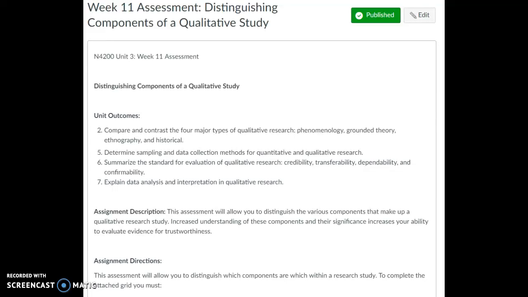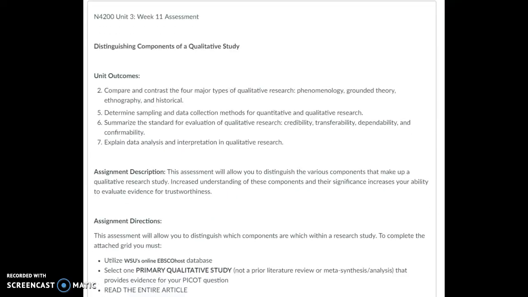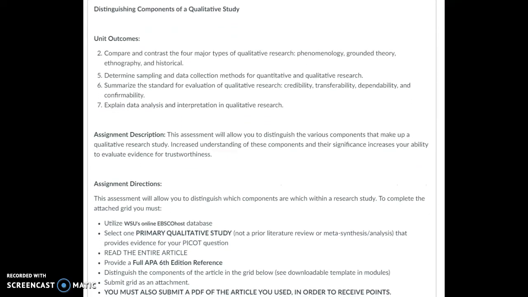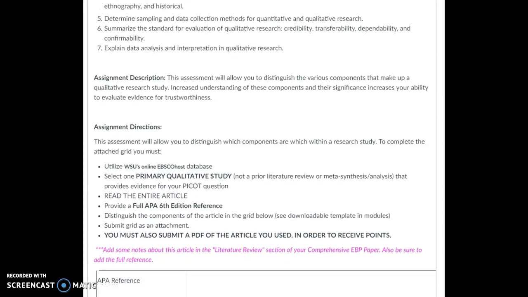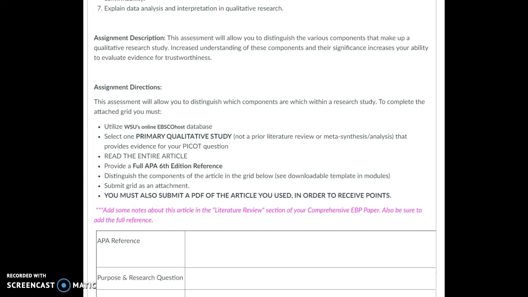Welcome to week 11. This assignment is very similar to the one you did last week, except last week was based on quantitative studies, and this week you're going to be finding a qualitative study. There are a couple of different kinds of qualitative studies that you can choose from, and when you do your search, I understand that some topics there aren't as many qualitative studies present, but there's different ways you can increase the chances of finding one in your search.